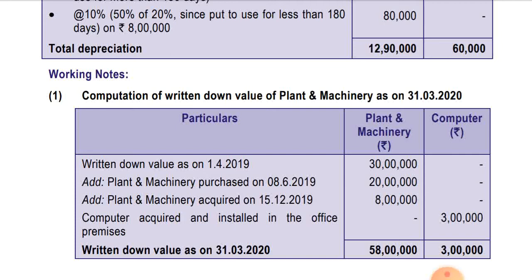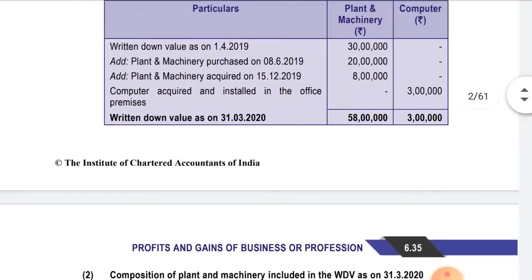In case of computer acquired and installed in the office premises, 3 lakhs. So the two blocks of assets are plant and machinery with 58 lakhs WDV, and in case of computer the written down value is 3 lakhs for the purpose of depreciation. Let's see working note number 2.